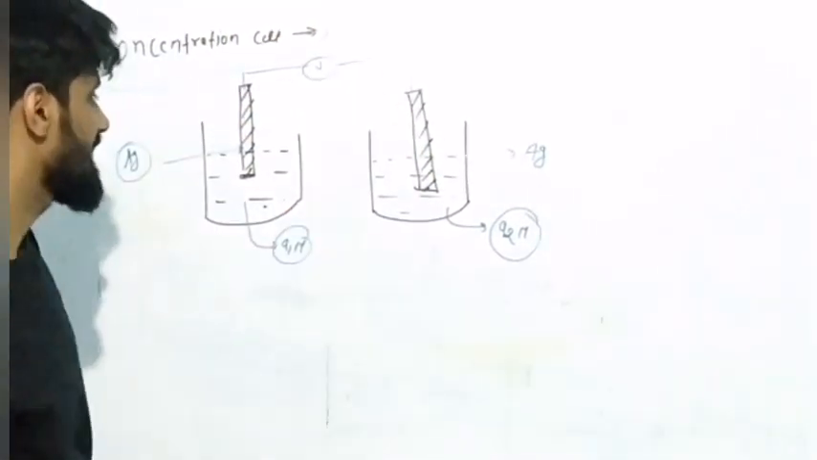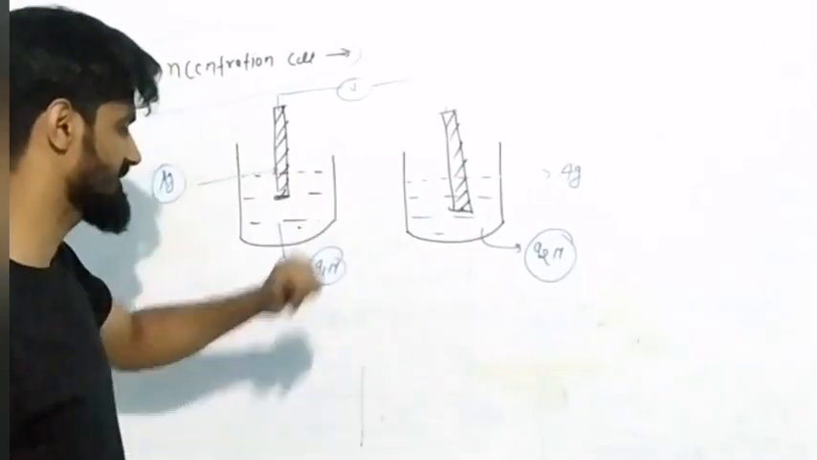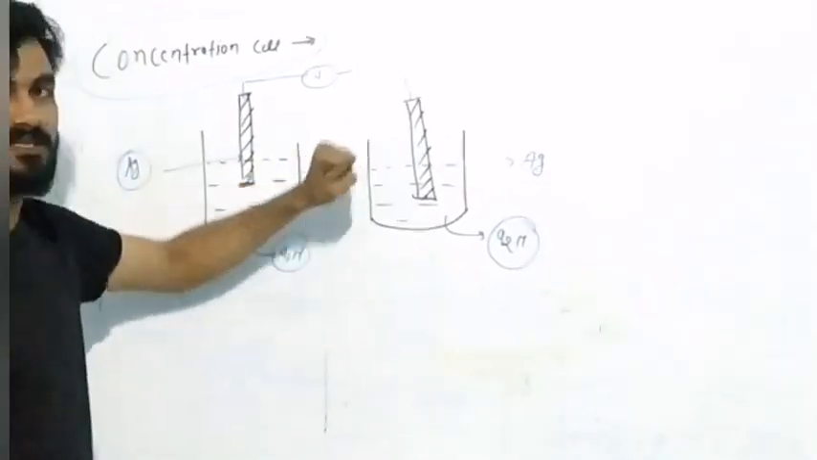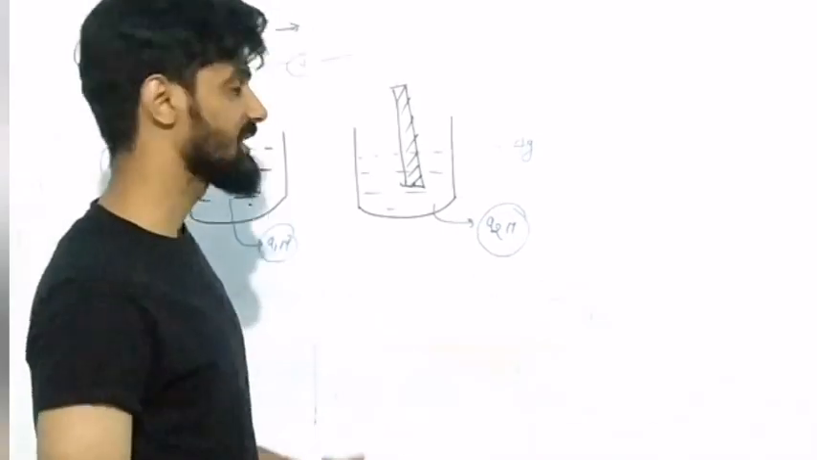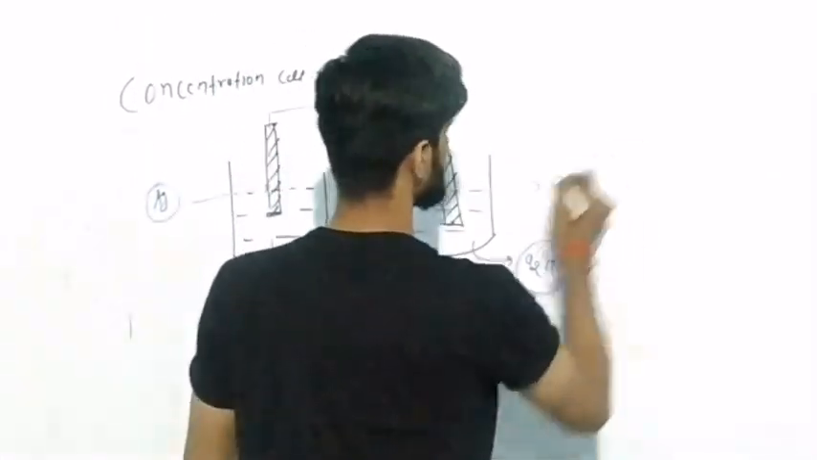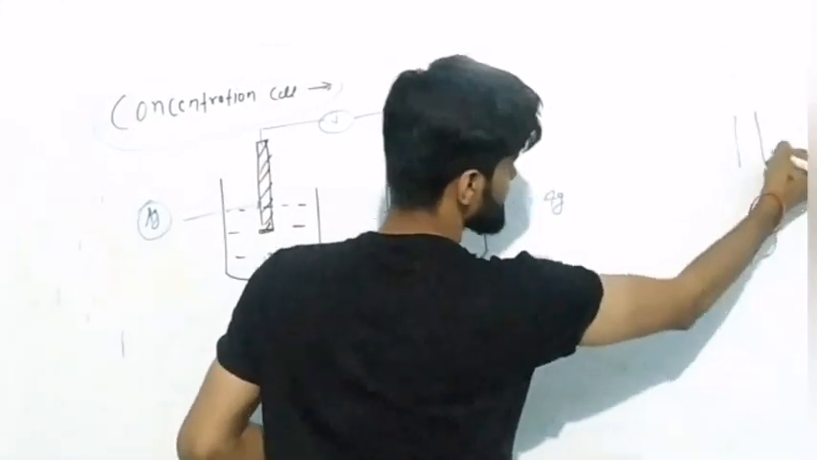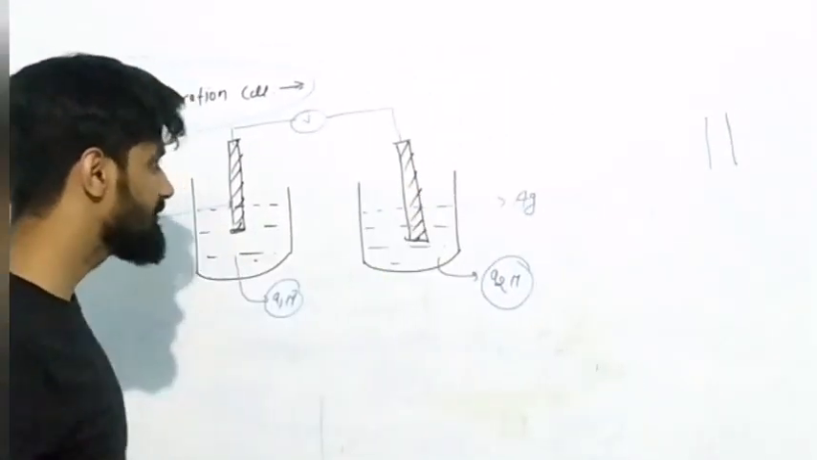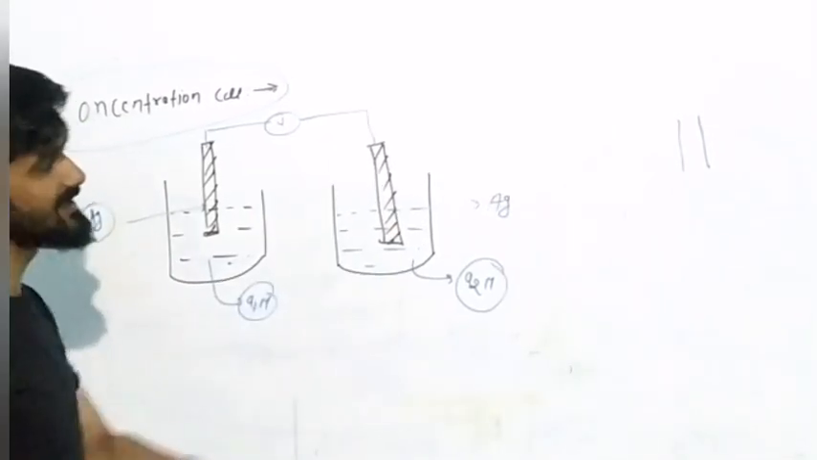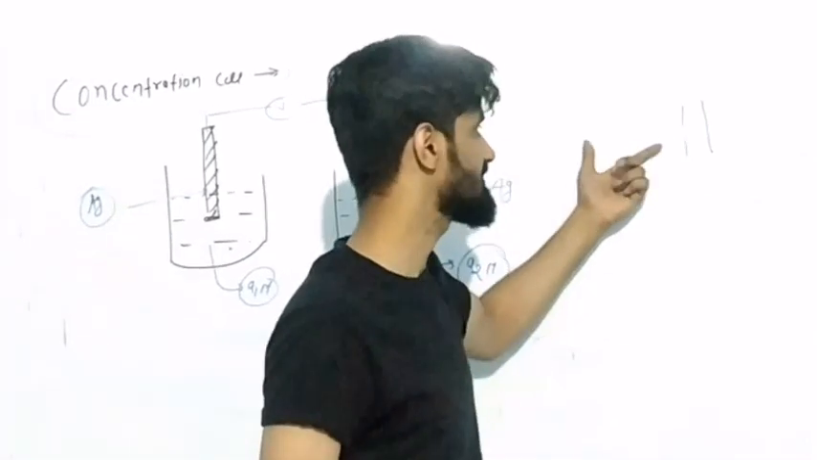Now how will we calculate the cell potential of this concentration cell? Before going to discuss the cell potential, I am giving you the notation of the cell. How will you write the notation of the cell? Here this is the oxidation half cell, so make the salt bridge here. I have already discussed the notation of the cell: you have to place the anode on the left side of the salt bridge.